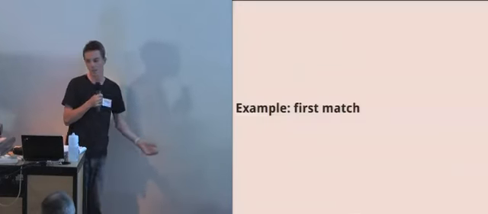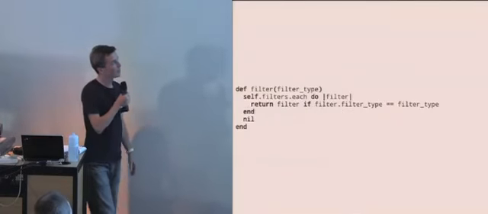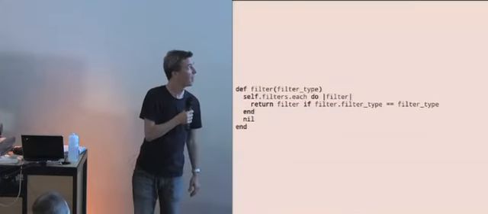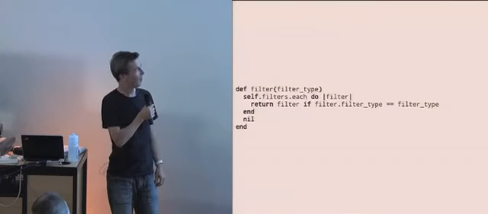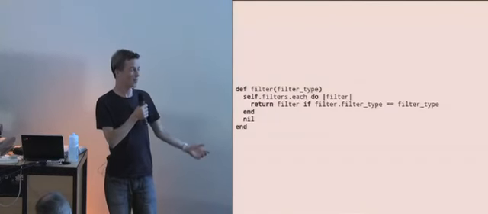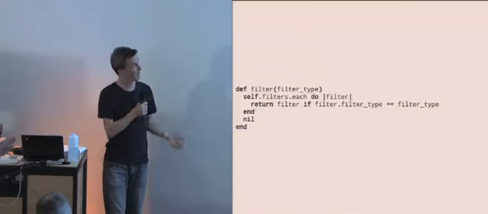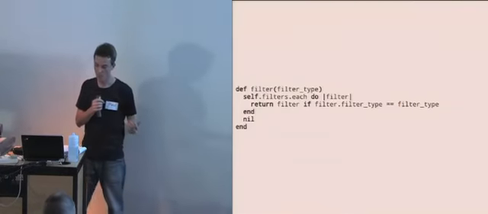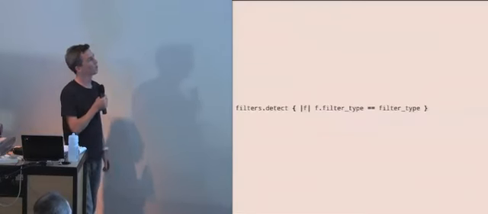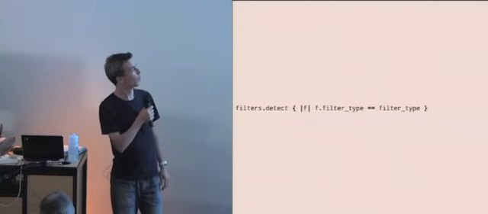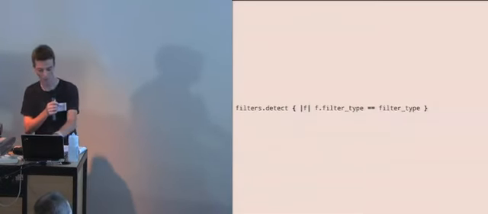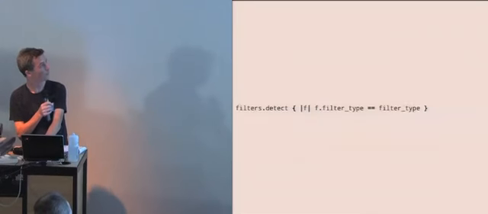So here's a common thing that people do, finding the first match in a set of items. So here's a bit of code. It's got some filters. It's filtering them by filter type. If it finds one whose filter type matches the filter type that was passed in, it returns it. Otherwise, it returns nil. Well, that's a one-liner in Ruby. It's much nicer. We know what detect does. We've actually lost a whole load of noise, and comparing to this, there's a lot less to think about when we look at a piece of code like that. So that's a really nice, quick win there.